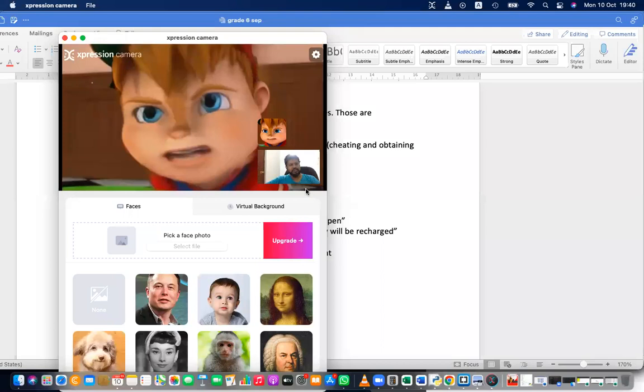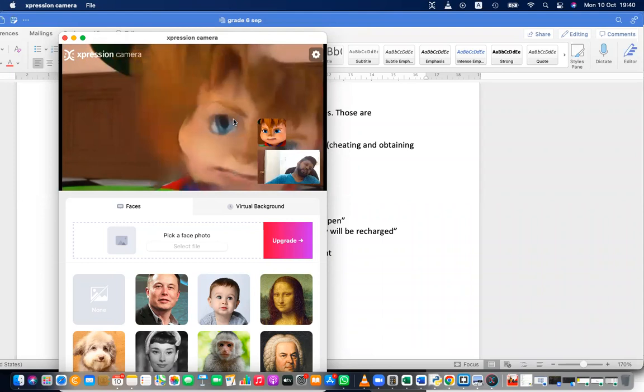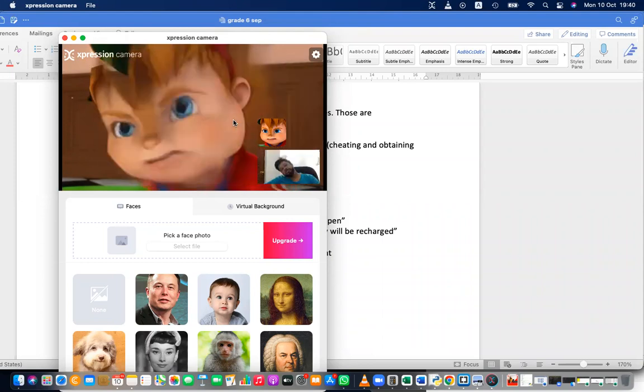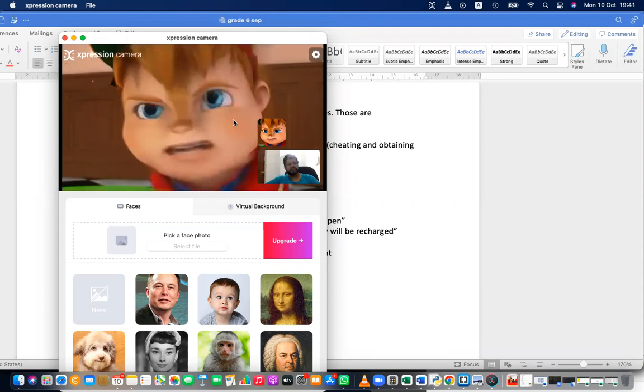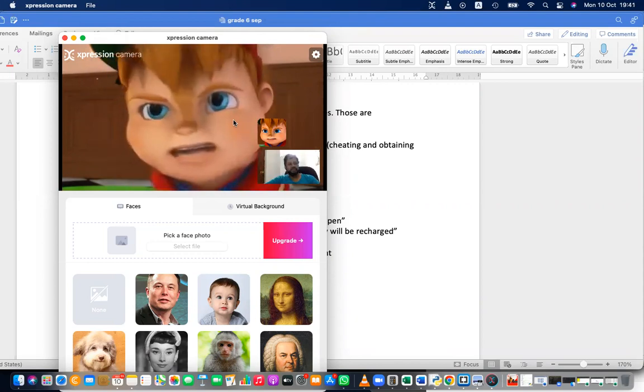Can you see this? This is my image. Actually, I'm using a cartoon image. The particular cartoon fellow is acting like me. So let me tilt my head. Can you see? The cartoon fellow is also tilting his head, imitating me. So instead of the cartoon guy, I can use the face of a real person too.